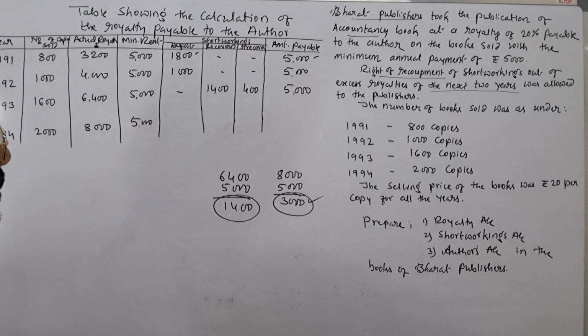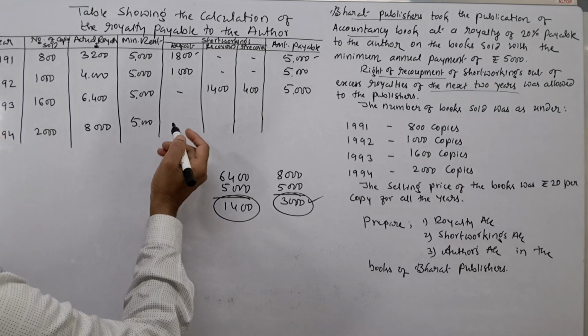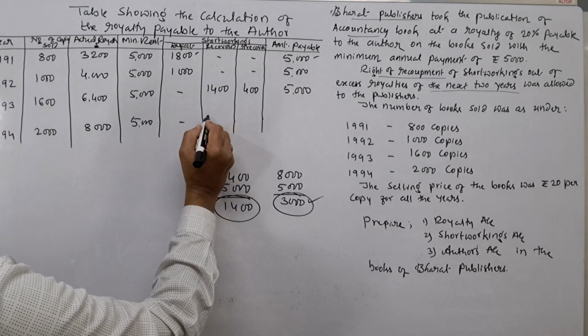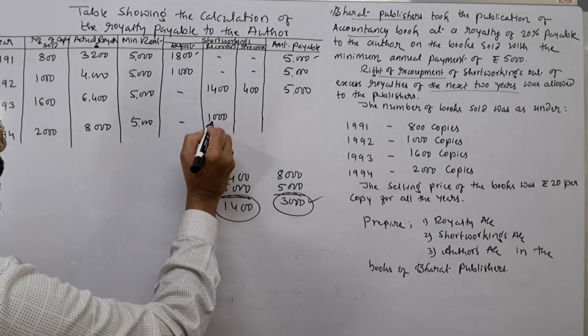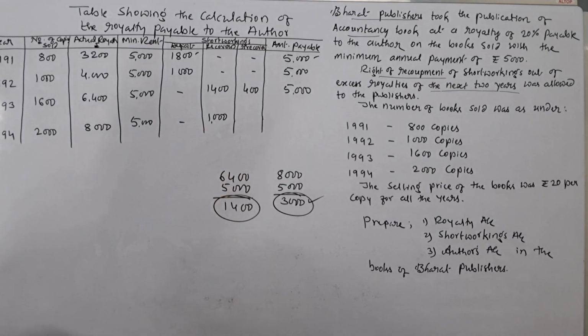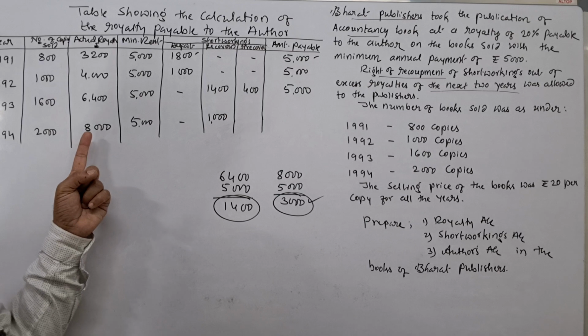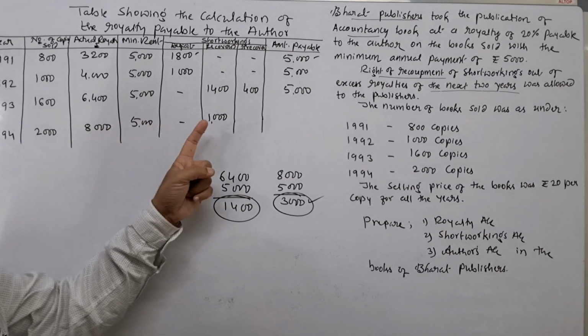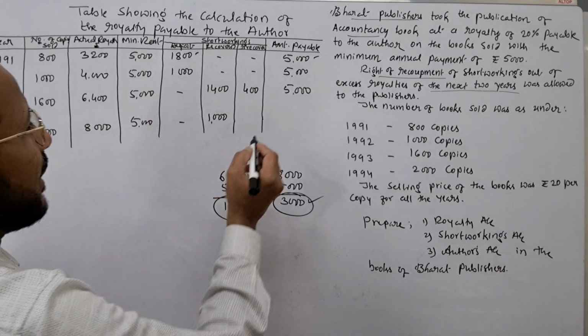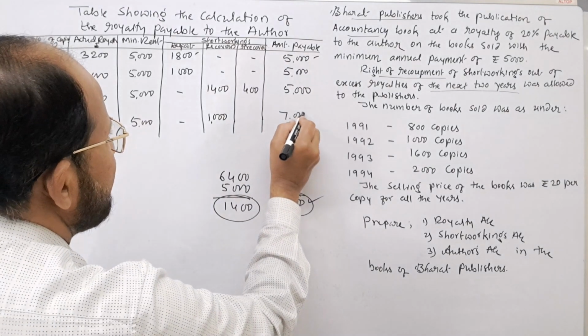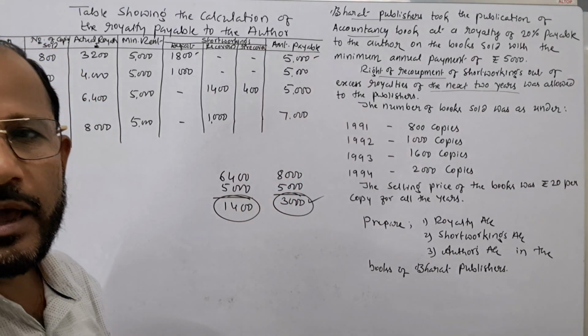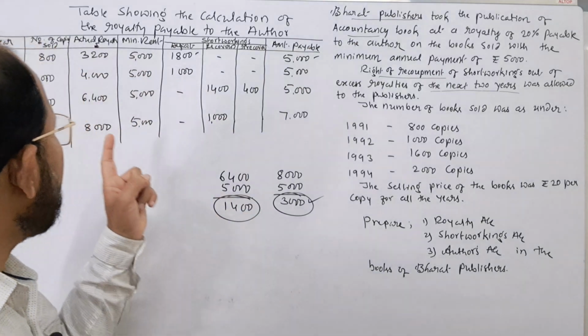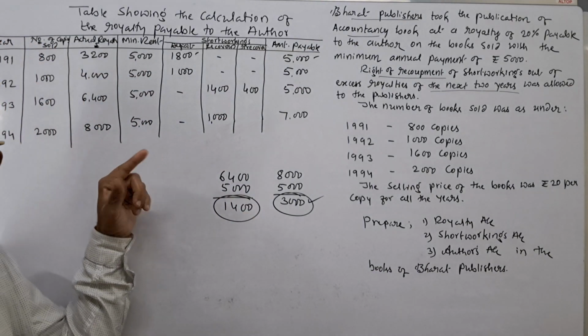Sufficient amount is there for us to recover the amount. That is why the amount recovered, we have to write rupees 1000. Out of rupees 8000 actual royalty, see, 1000 is recovered and the remaining balance of rupees 7000 is to be given to the author as royalty, because here actual royalty is more than the minimum rent.